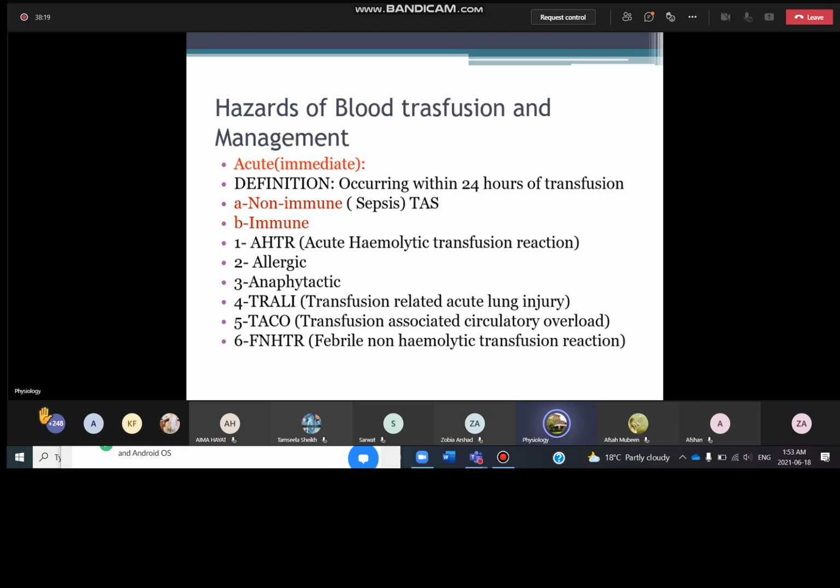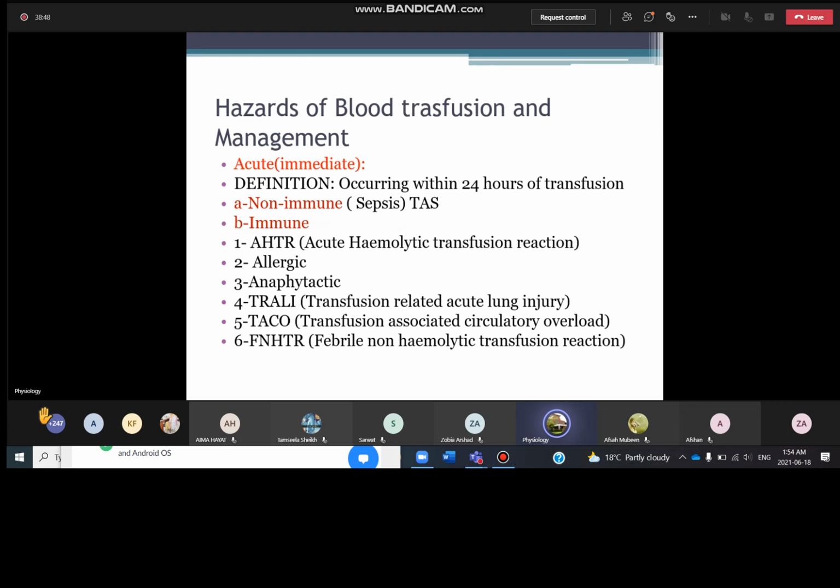So we assess the condition of the patient and then we decide what kind of component that patient needs. If that person is anemic because of any reason, only he or she will be transfused with packed cells. If the person has a very low platelet count, then you transfuse only the platelets, provided that the hemoglobin level is normal.